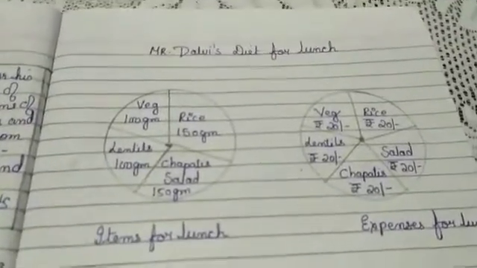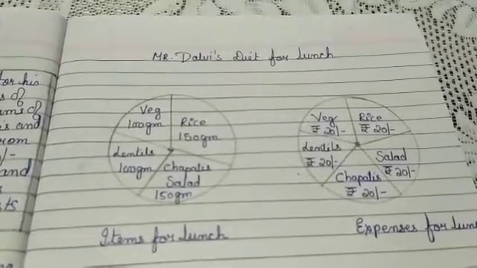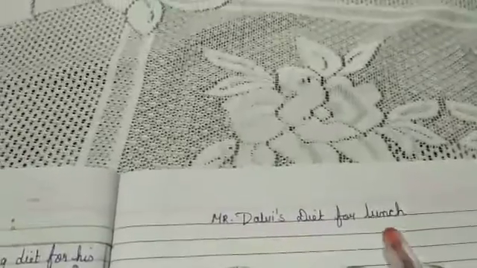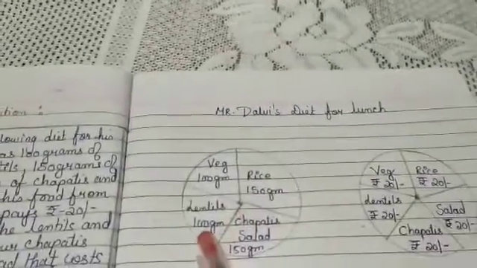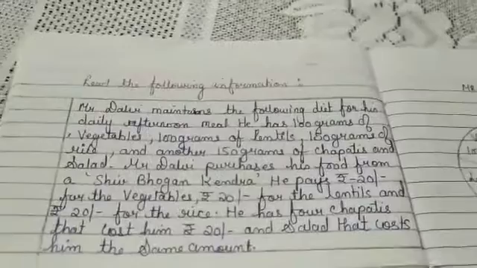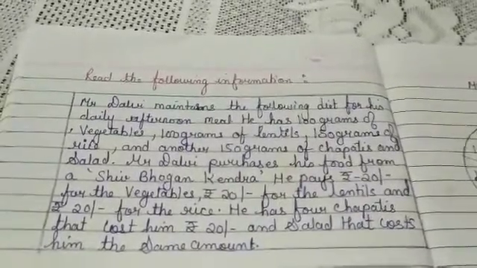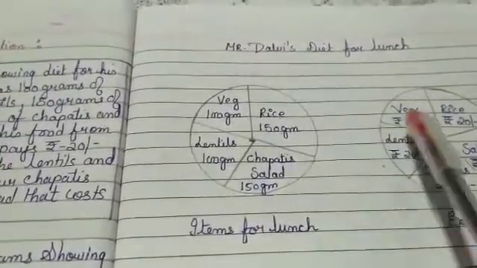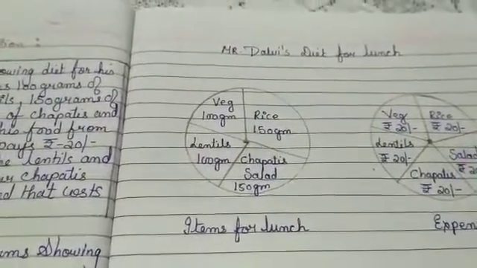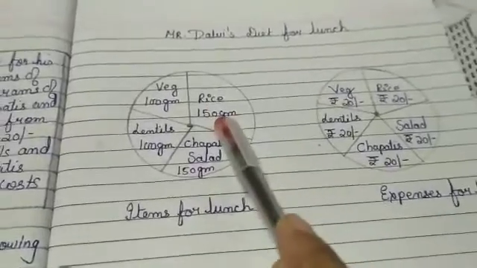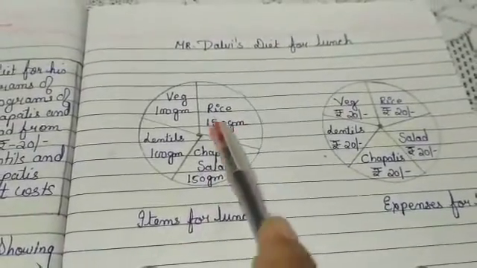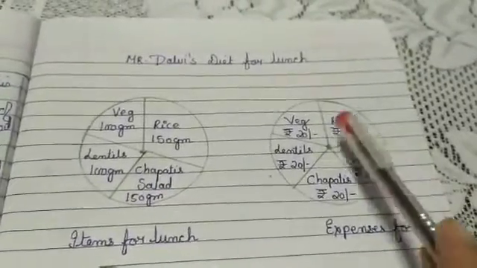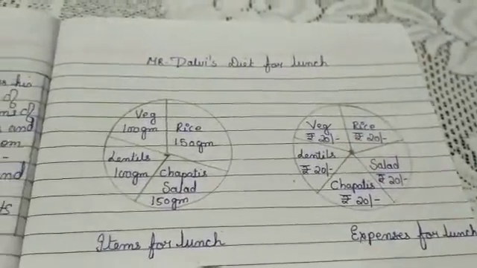So this is my entire writing on verbal to non-verbal. My main thing is the title, which is important. I covered all the points from the passage. Then an appropriate graphic, a proper diagram is drawn, and there is overall presentation. This is for grams, so chapatis are there. These are the items for lunch, so I wrote here items for lunch, and this is the expenses for the lunch.